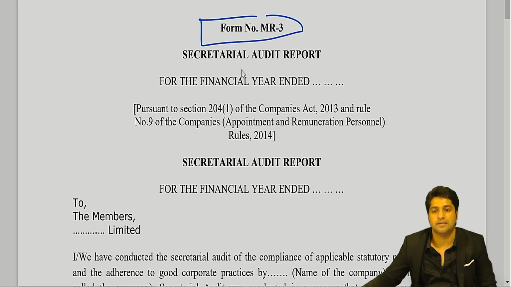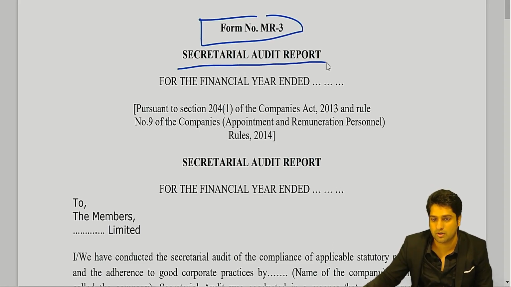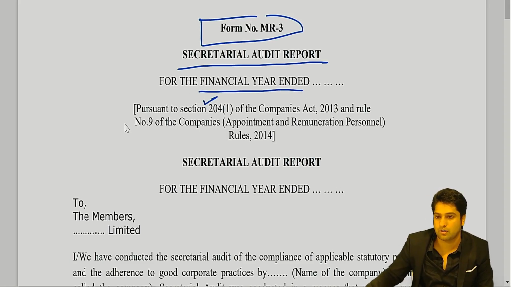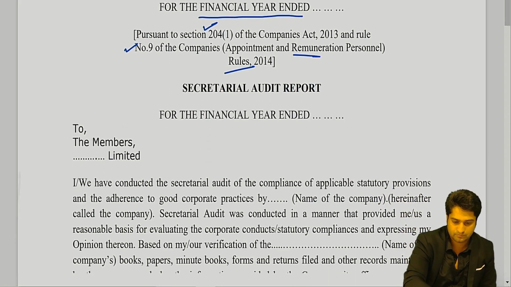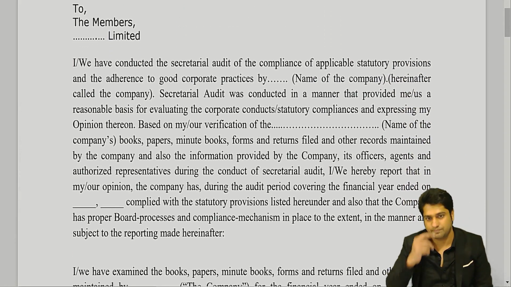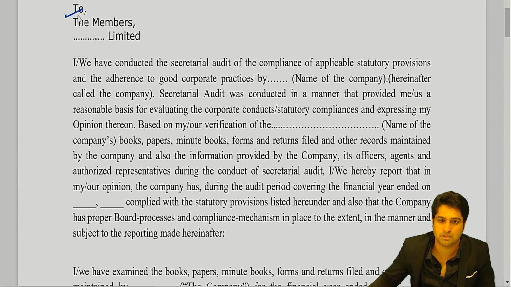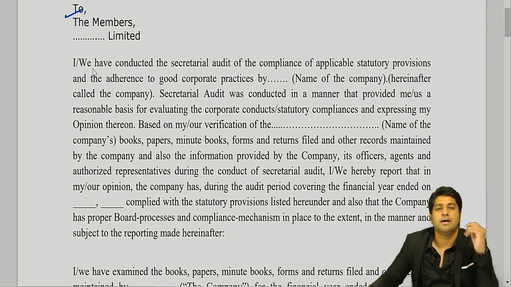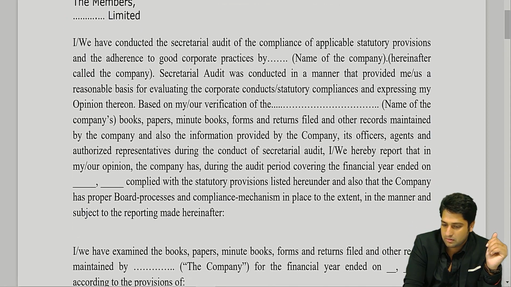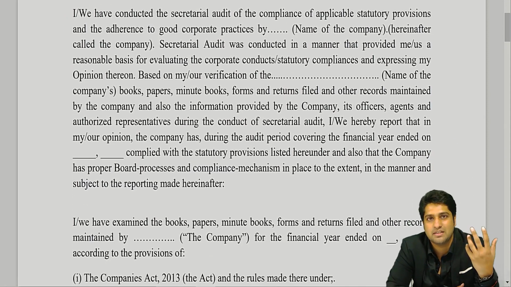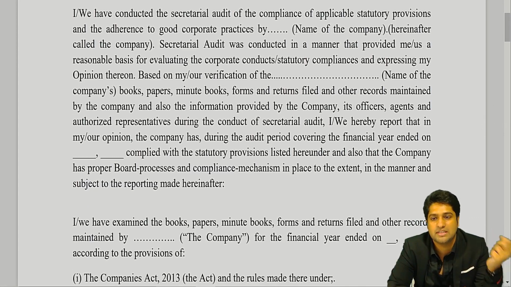So firstly, I hope you all can connect with these things. First is Form MR3. It contains a sectoral audit report. It will be for a particular financial year. It will contain your section 204 read with rule 9, yes or no, of your Management Remuneration Rules 2014. Now, when we are writing a report, it will be to the members of ABC Limited. Now, in the audit report, what would you write? Does it make sense? Like an auditor would mention something to the shareholders, yes or no?